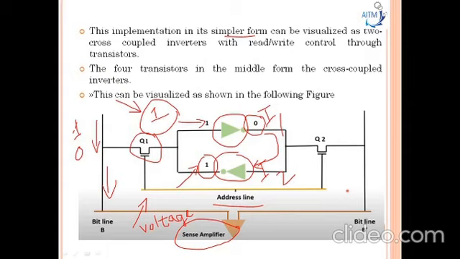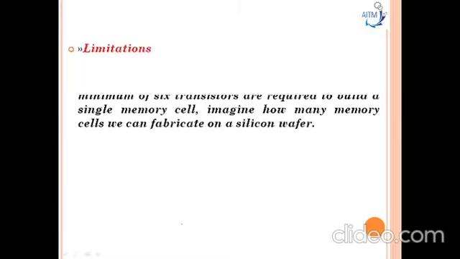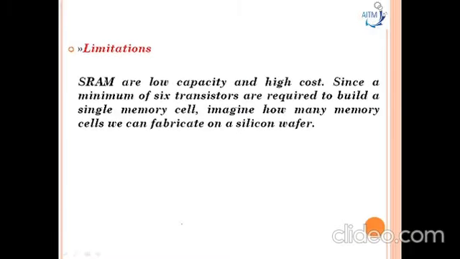Now going to the limitations of static RAM. Static RAM are low capacity and high cost. Since a minimum of 6 transistors are required to build a single memory cell, imagine how many memory cells we can fabricate on a silicon wafer here. So it means it requires more memory cells to design the static RAM here.